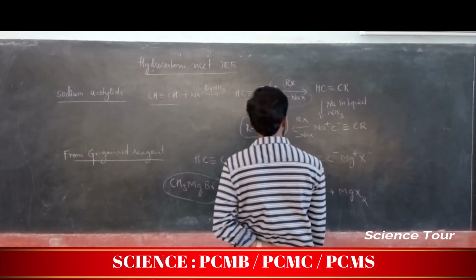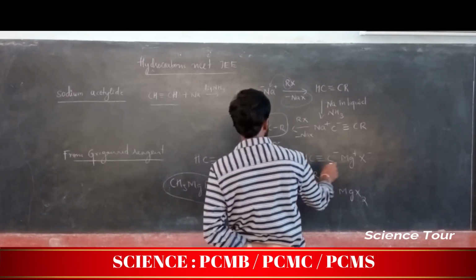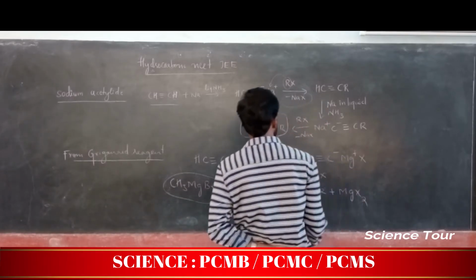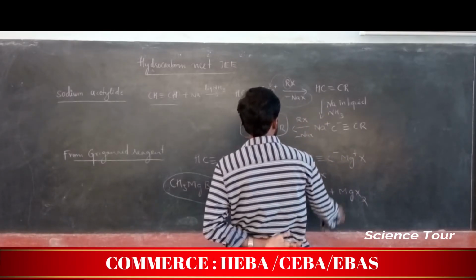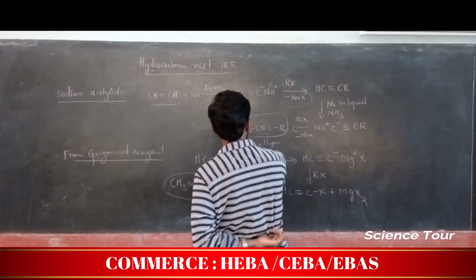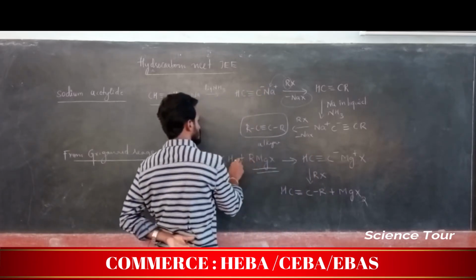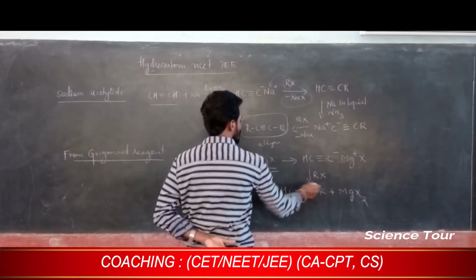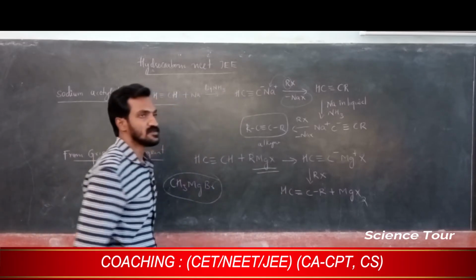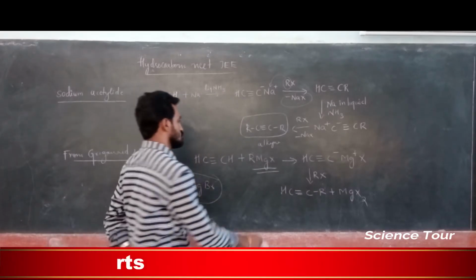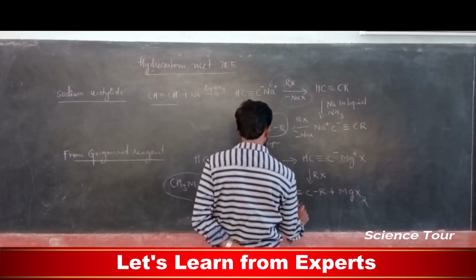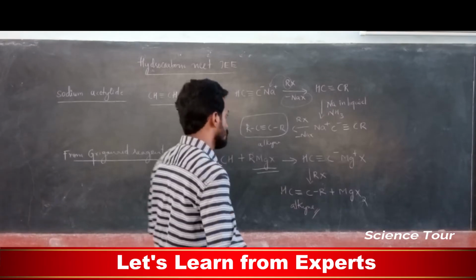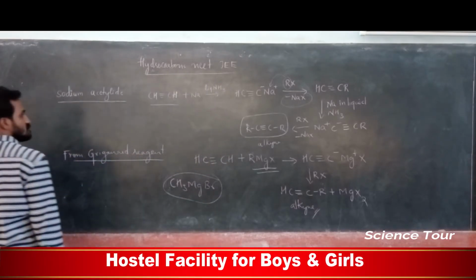So here MgX combines with this, RH will be removed, R and H will be removed, and then it is treated with RX again and forms the alkyne. So this is not that important, my dear students, please note down. And my dear students, this reaction part is over.